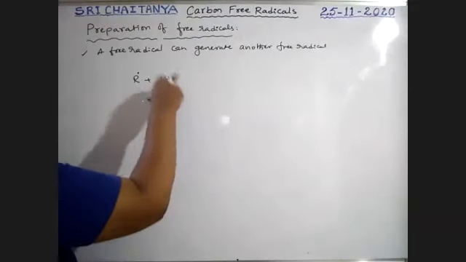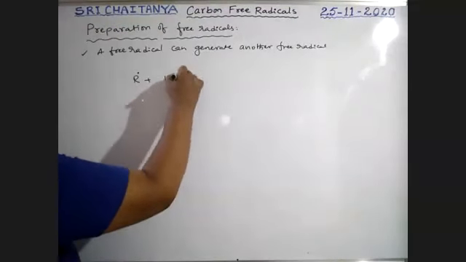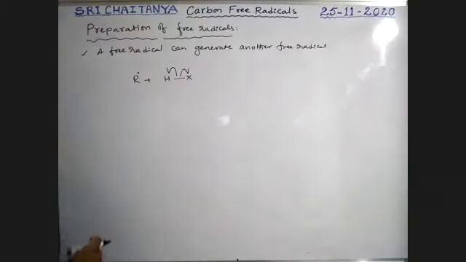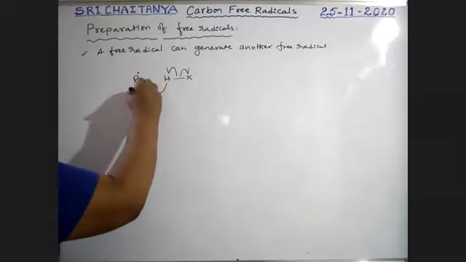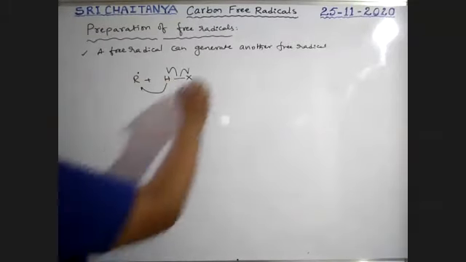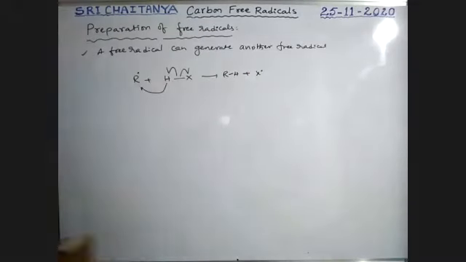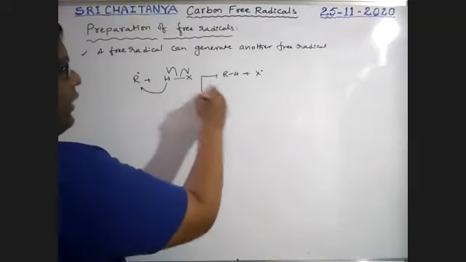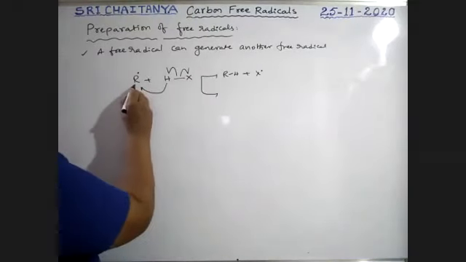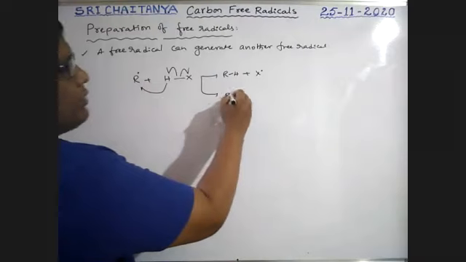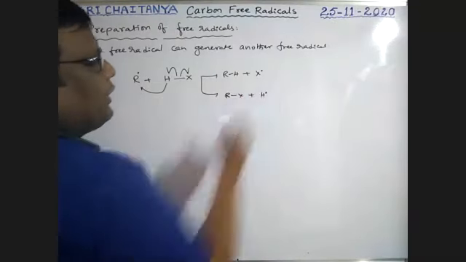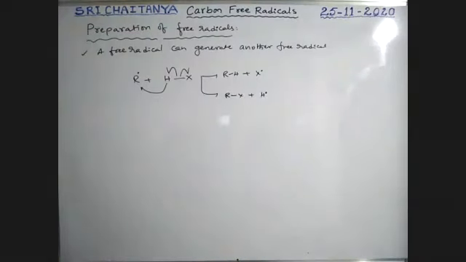HX means H bonded with a halogen. So, unpaired electron. This hydrogen attaches to this alkyl radical, that gives RH plus X free radical. Okay. Another way is also possible, if this halogen combines with the alkyl group, that gives RX plus H radical.